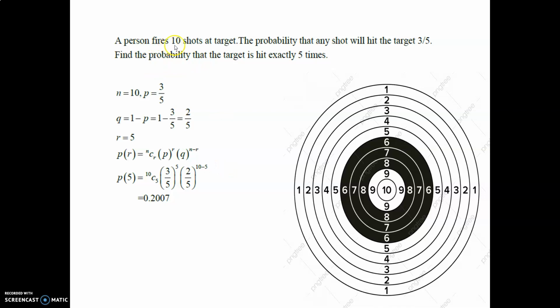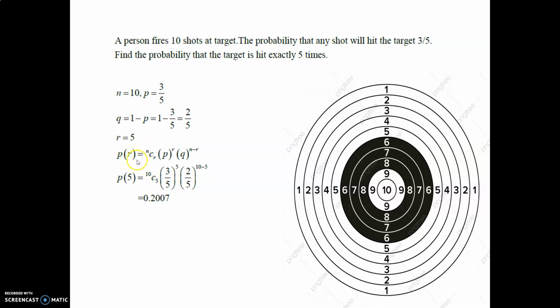A person fires 10 shots at the target. The probability that any shot will hit the target is 3 upon 5. Find the probability that the target is hit exactly 5 times. n is equal to 10, p is equal to 3 upon 5, q is 1 minus p, that is 1 minus 3 upon 5, is equal to 2 upon 5. r is 5.